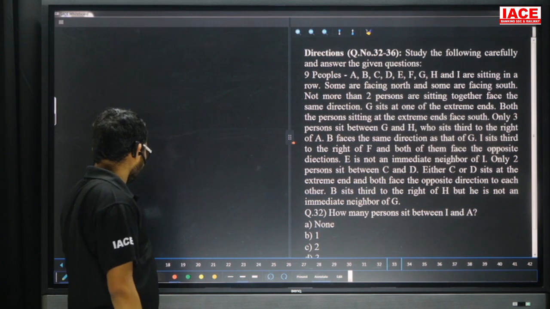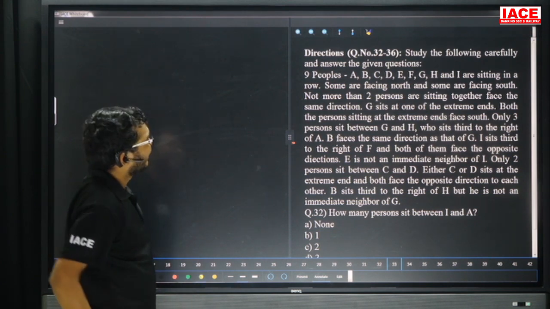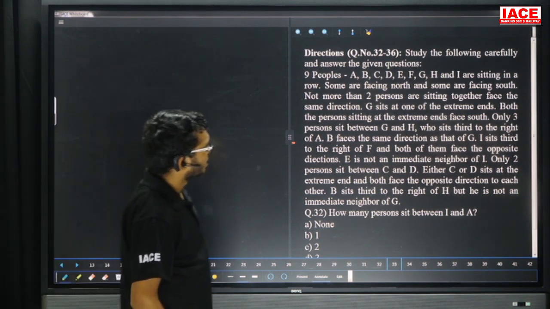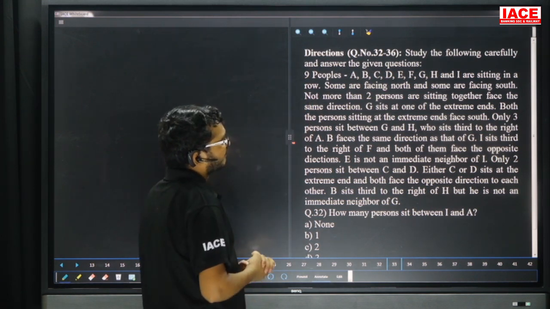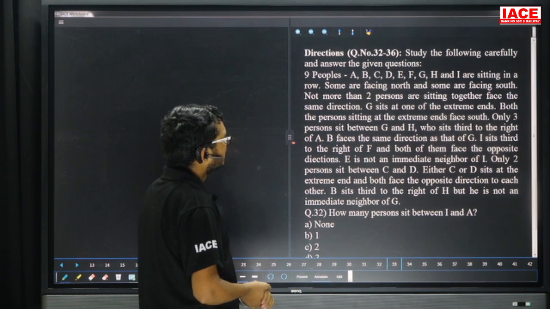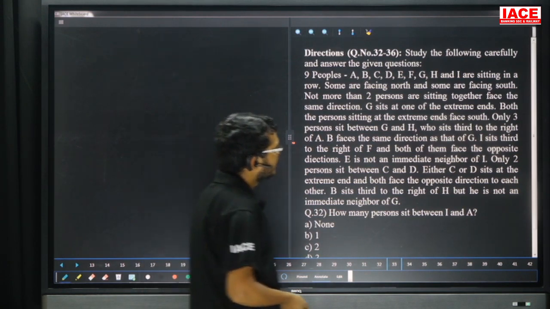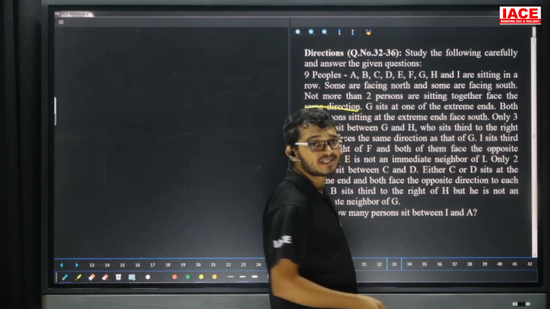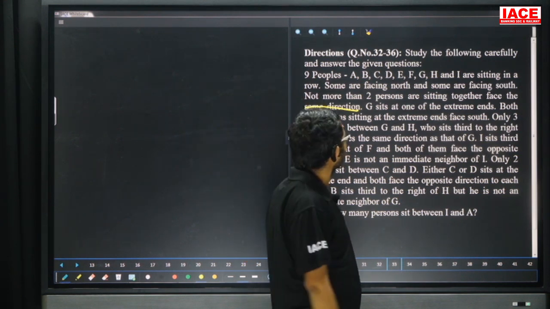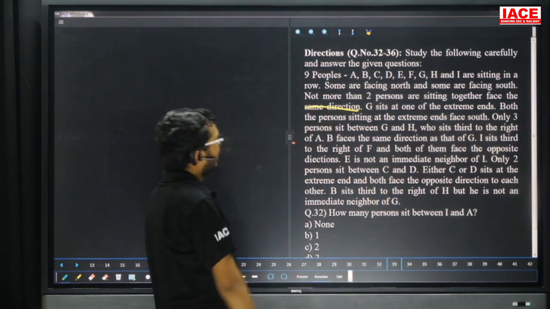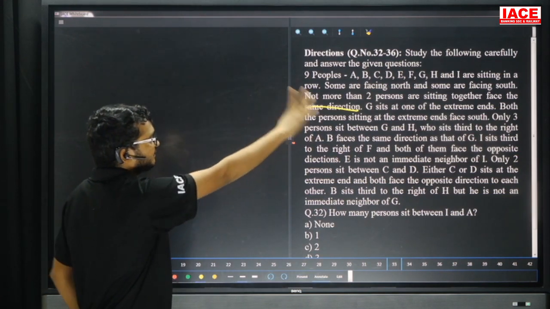Questions 32 to 36, friends. Here the given is what? 9 people A, B, C, D, E, F, G, H and I are sitting in a row. Some of them are facing north, some of them are facing south. Not more than 2 persons sitting together face the same direction. That means a maximum of 2 members sitting together are facing the same direction. Next one. G is seated at one of the extremities. Both the persons sitting at the extremities are facing south.